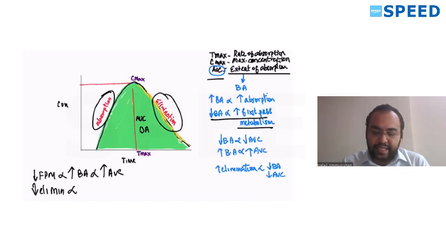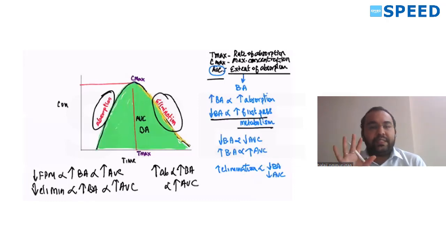Decreased elimination is directly proportional to increased bioavailability, directly proportional to increased AUC. Increased absorption is directly proportional to increased bioavailability, directly proportional to increased AUC. So only these three things can happen. Based on this graph, you can interpret only these things.